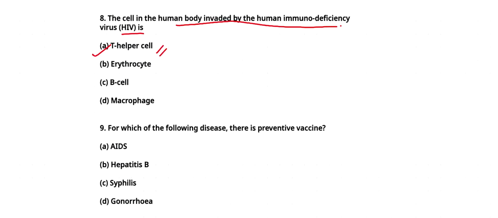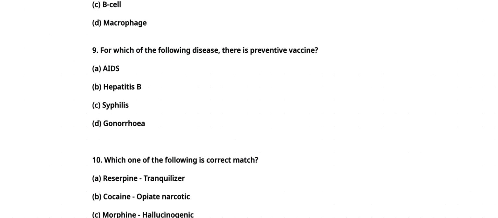Come to question number 9. For which of the following disease there is preventive vaccine? AIDS, hepatitis B, syphilis, gonorrhea. Answer will be B, that is hepatitis B.